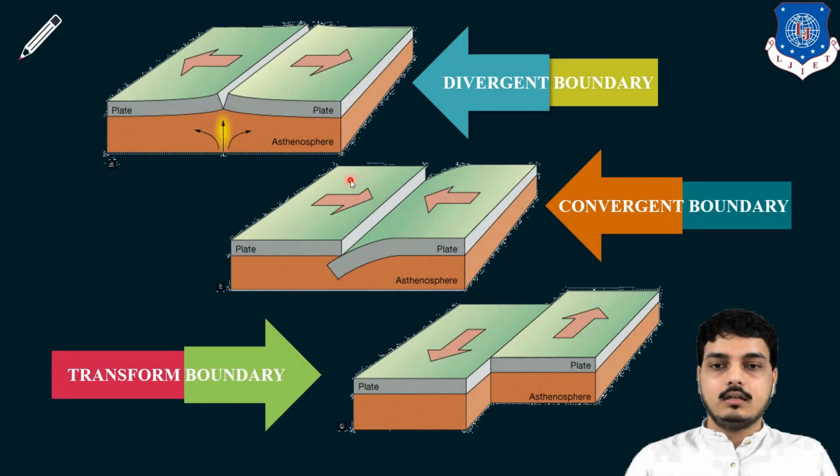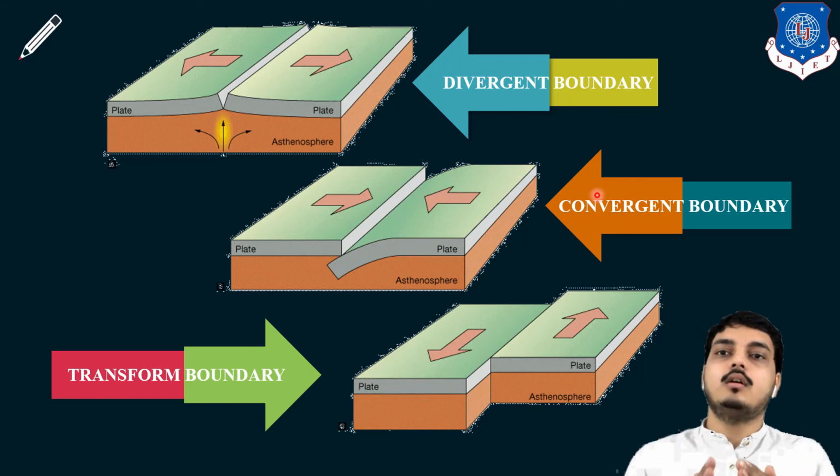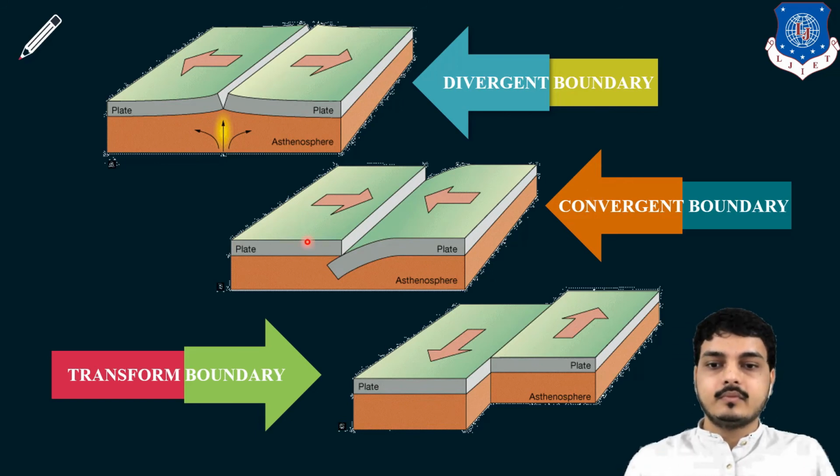So, as I said, with the help of the figure we can understand in a better way that if two plates are moving away from each other, it is called a divergent boundary, and ridges are formed, or as I said, rifts are formed. If two plates are coming towards each other, then it is known as a convergent boundary, or it can also happen if the front plate is moving at a slower speed than the backside plate, then also mountains are formed. So in this way also mountains are formed. And another one is the transform boundary, in which the two plates are moving side by side in opposite directions.